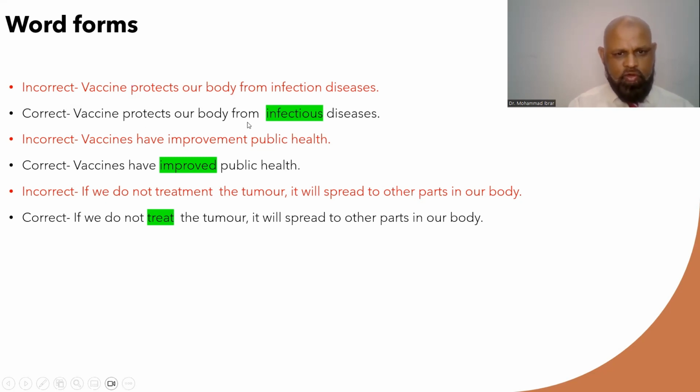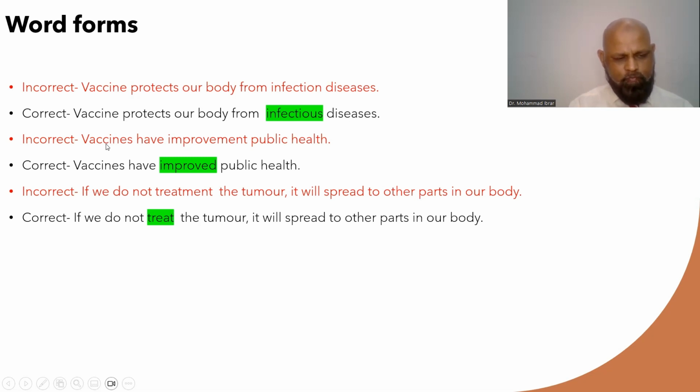Vaccine protects our body from infectious diseases, and it's a very common grammatical pattern in English language, like adjective plus noun. Infectious here is an adjective, and disease here noun. So we have to use this pattern here: infectious, disease, adjective plus noun.